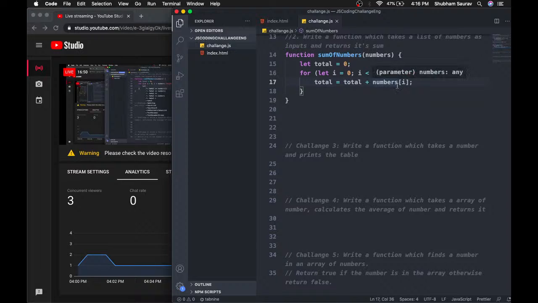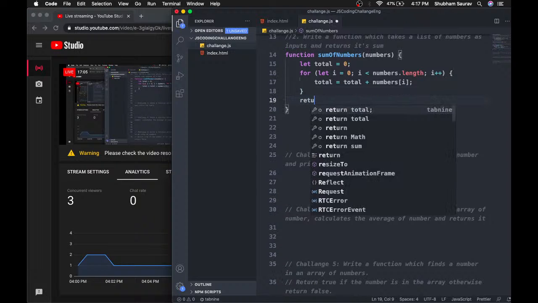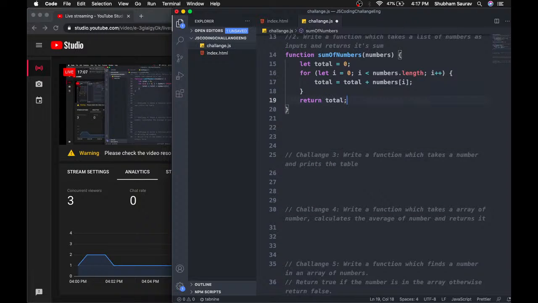I mean, this is pretty basic stuff, and I have taught this to you in our JavaScript series, so you should know this. But if you don't, just let me know in the chat box, and I will explain every single line of code. And here we are going to just return that total, just like that.